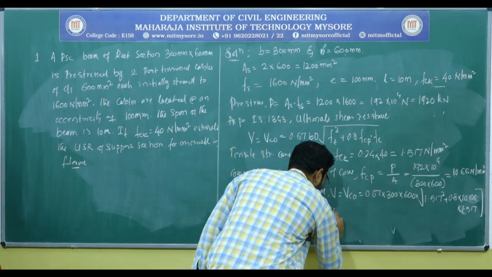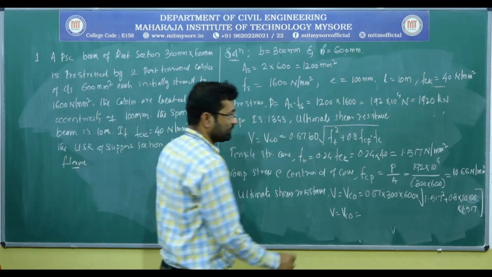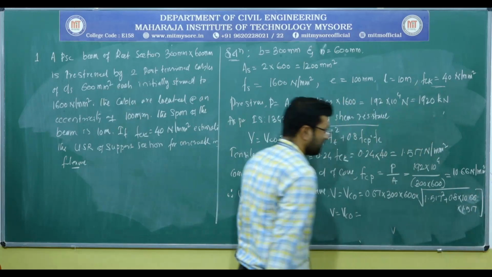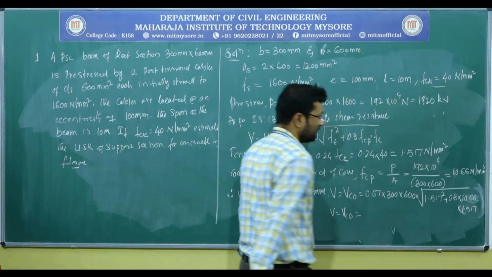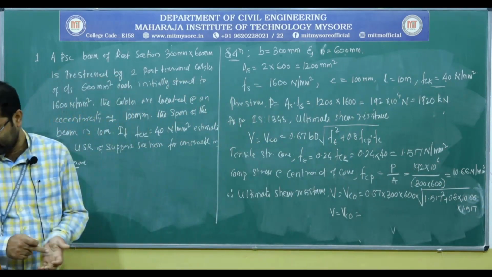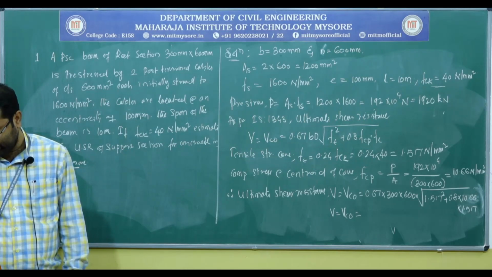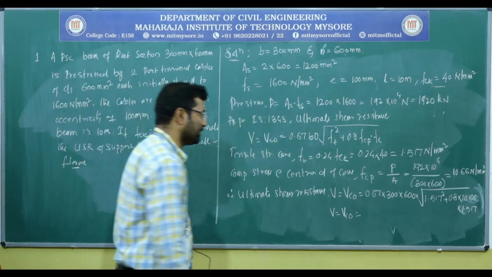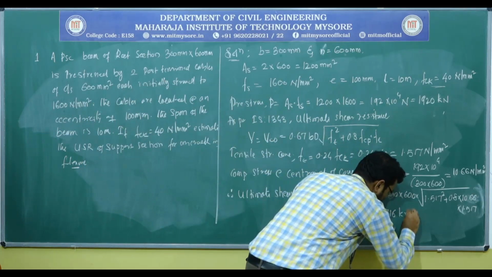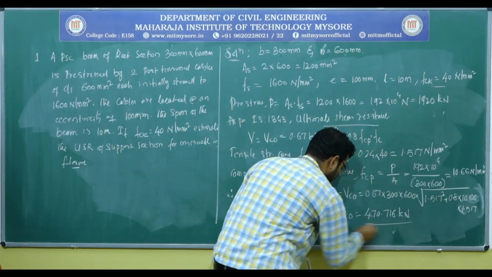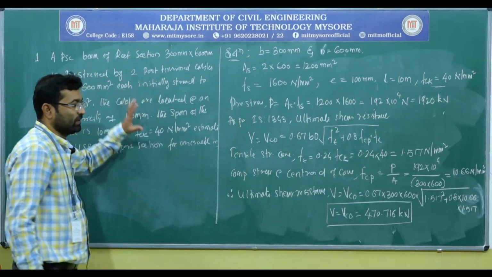This gives me V, or Vco, equal to 470.716 kilonewtons. 470.716 kilonewtons is the ultimate shear resistance capacity of this particular beam.